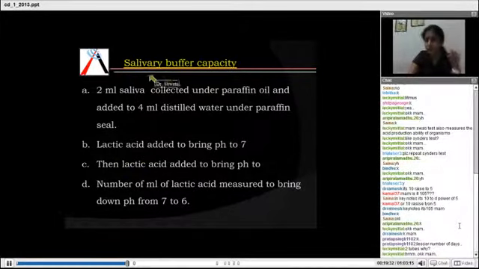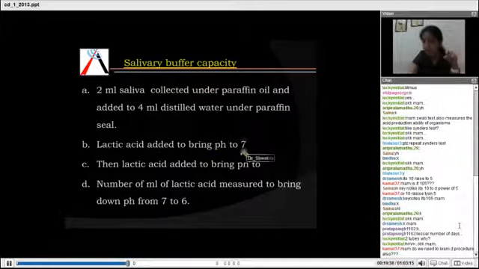Next what you do, you add lactic acid to it. You actually measure the pH of this solution, saliva and distilled water, and then you add lactic acid to bring the pH to 7.